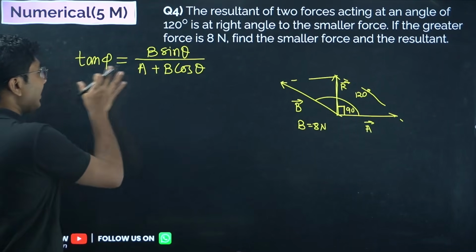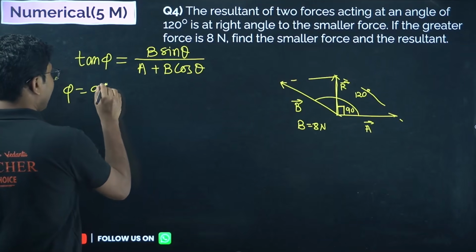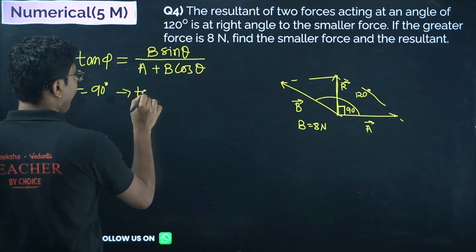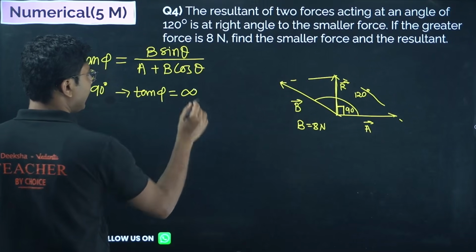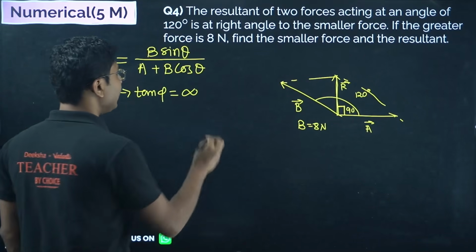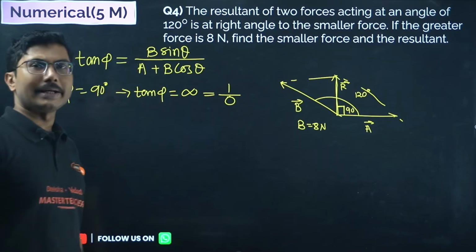Now tan phi, here phi equals 90 degrees. So tan phi equals infinity, right? So infinity means what? Infinity means it is actually 1 upon 0, or some number divided by 0.